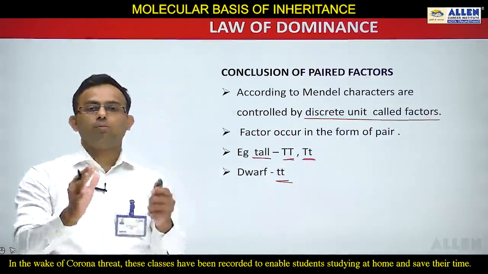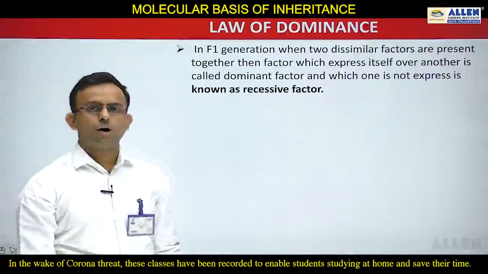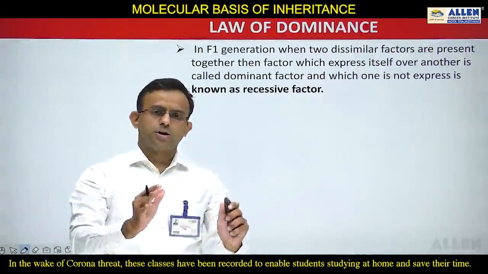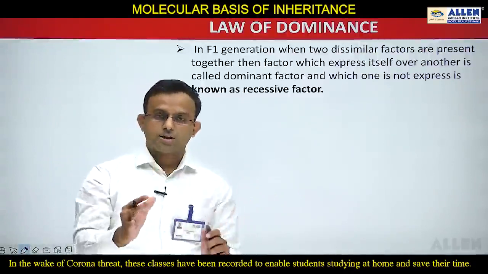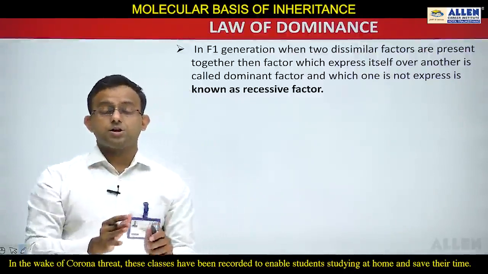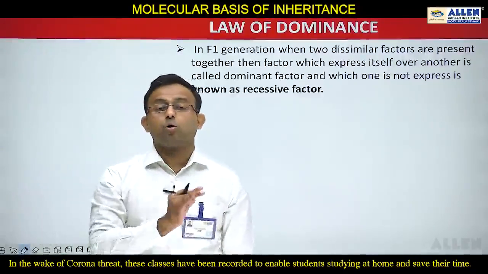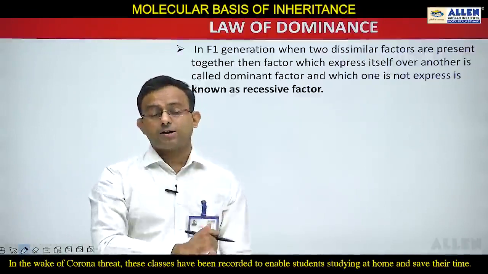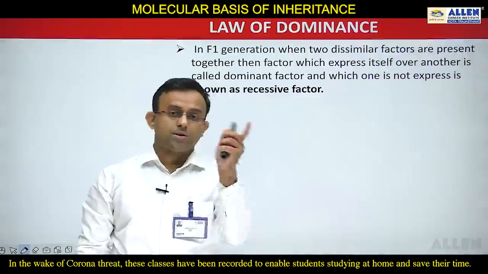Now we will move to the next part of the law of dominance, which is the conclusion of dominance. What do you mean by dominance? Dominance can be easily understood by the F1 generation. In the F1 generation of the monohybrid cross, two dissimilar factors are there, and out of these two, one is dominant and another one is recessive.